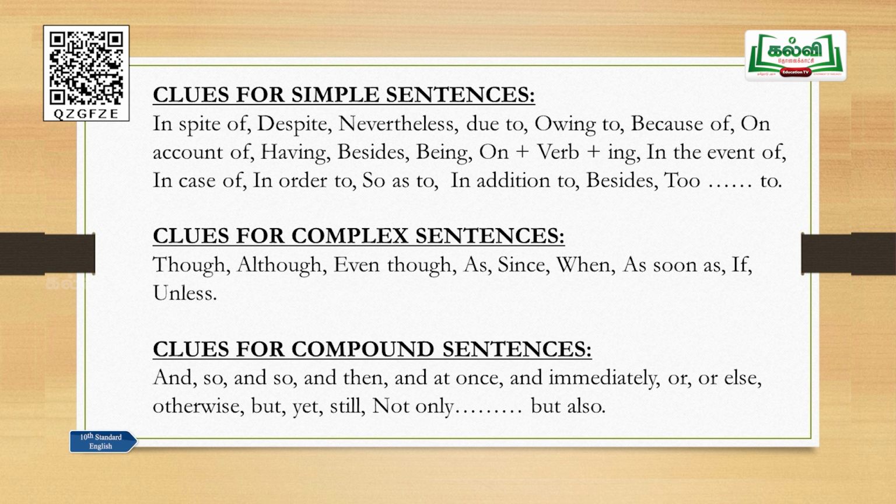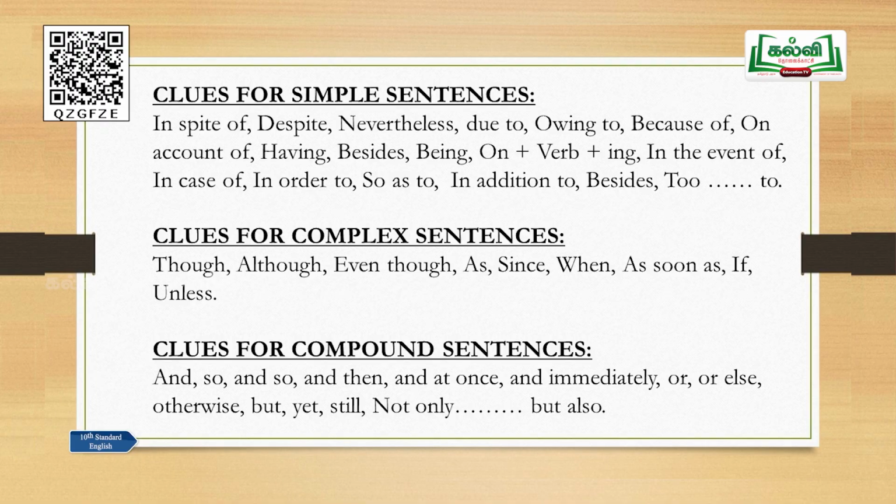In spite of, despite, nevertheless, due to, owing to, because of, on account of, having, besides, being, then on plus verb plus ing, such as on seeing, on finding, on completing. In the event of, in case of, in order to, so as to, in addition to, besides, and to. These are some clues for simple sentences. Clues for complex sentences: though, although, even though, as, since, when, as soon as, if, unless, etc.